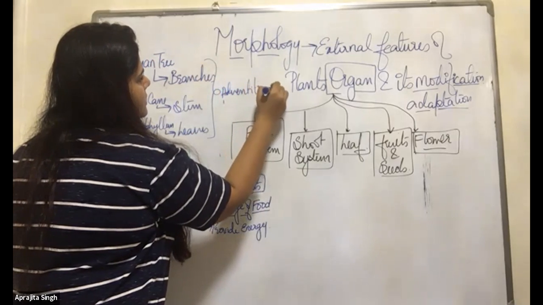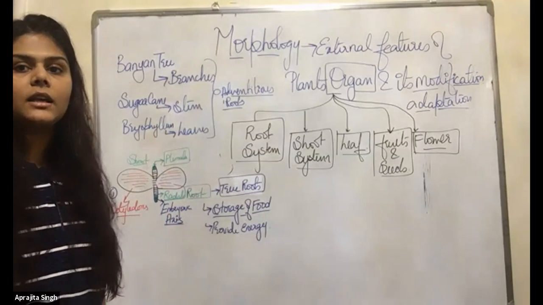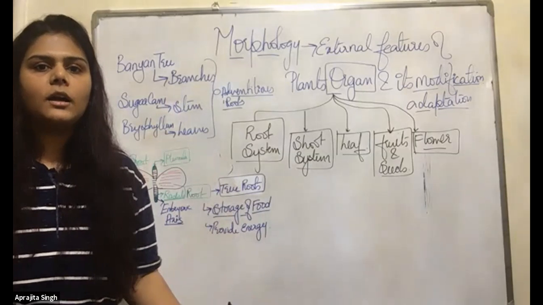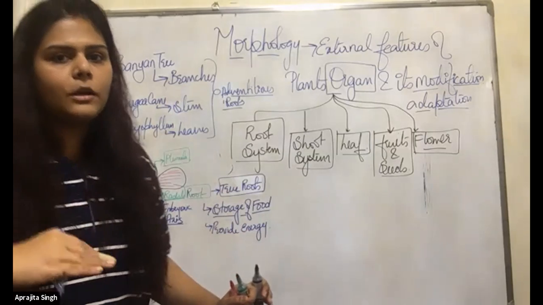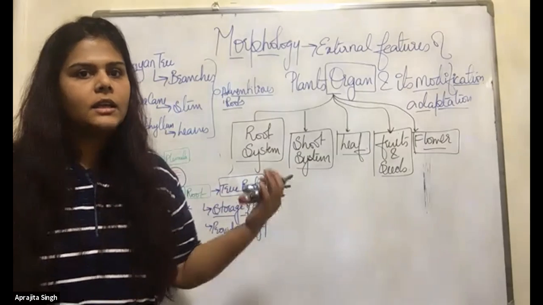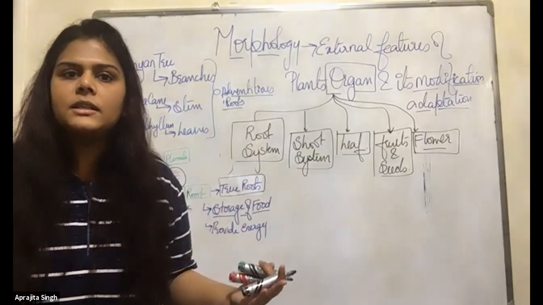Ma'am, is that a true root? It's a false root because they are not coming from the radical. The radical is present below the soil. They are not present in the stem, the branches, or the leaves.